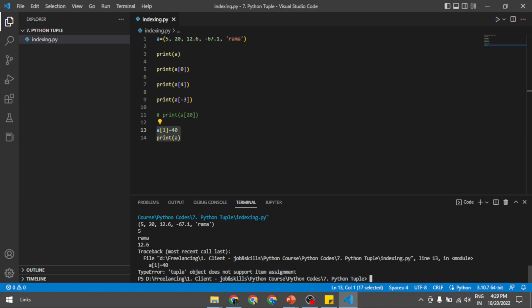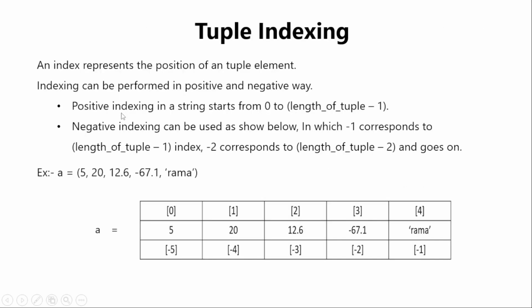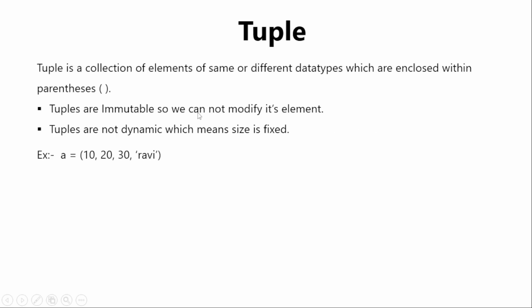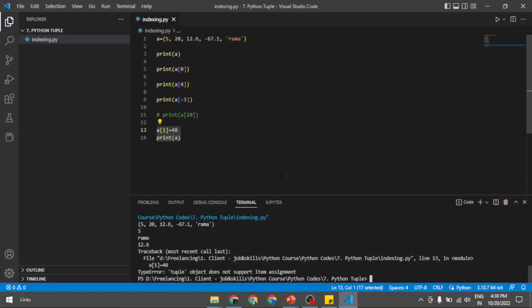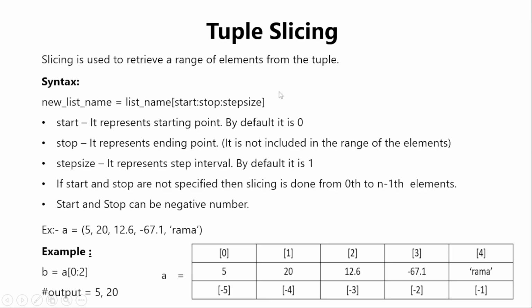Even here it's the same. So as a tuple is immutable, the content of elements cannot be modified. This is one of the properties of tuple which I described earlier. And now let's move on to tuple slicing.